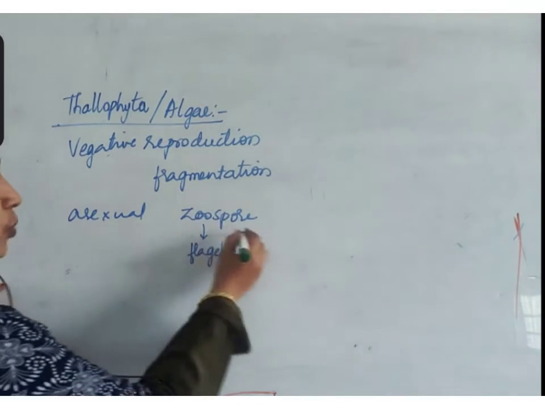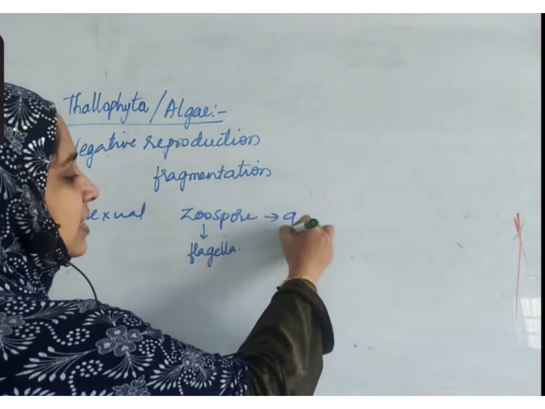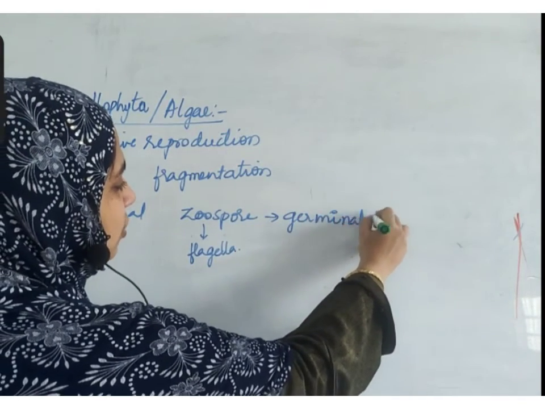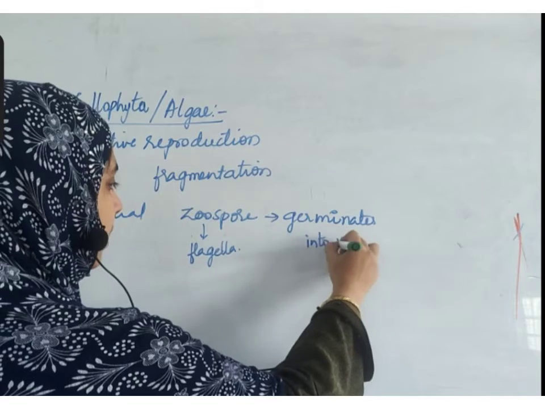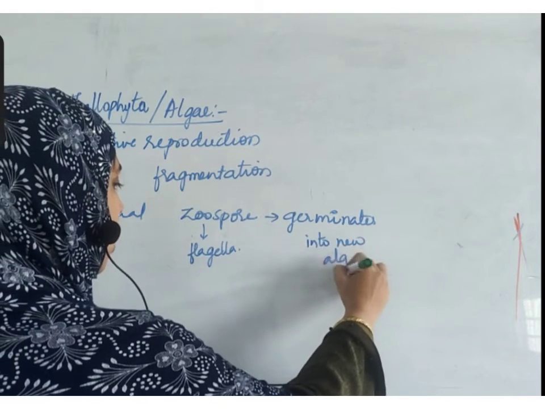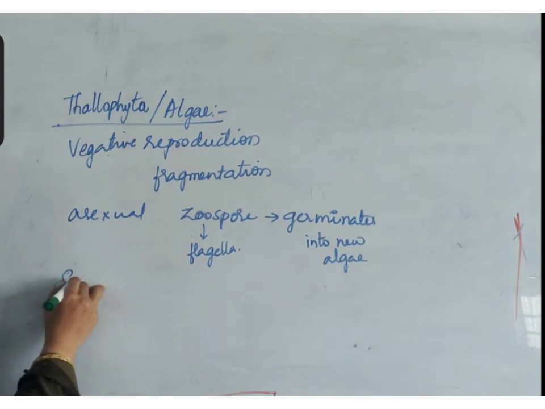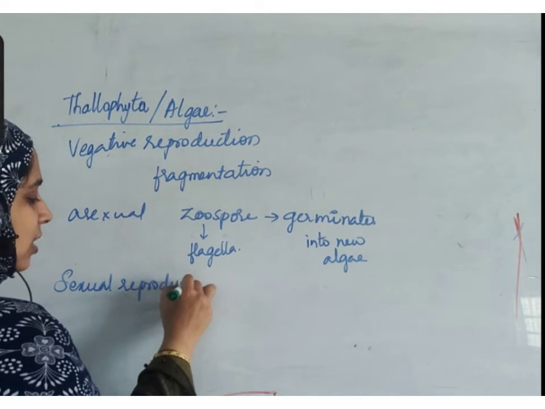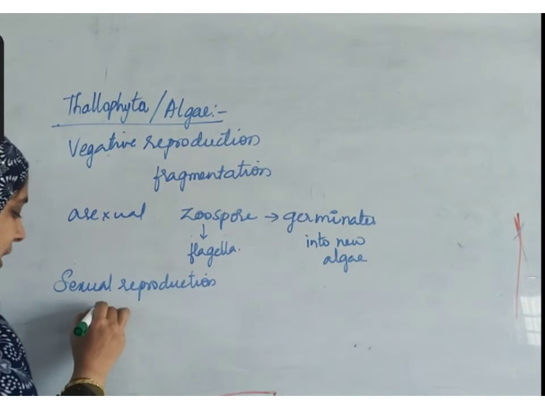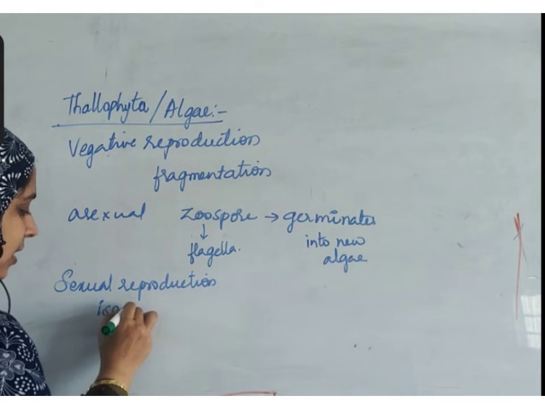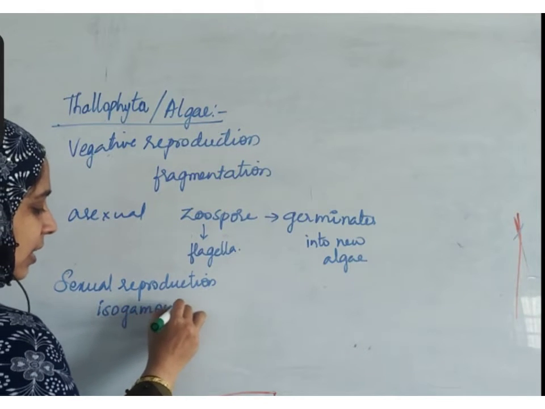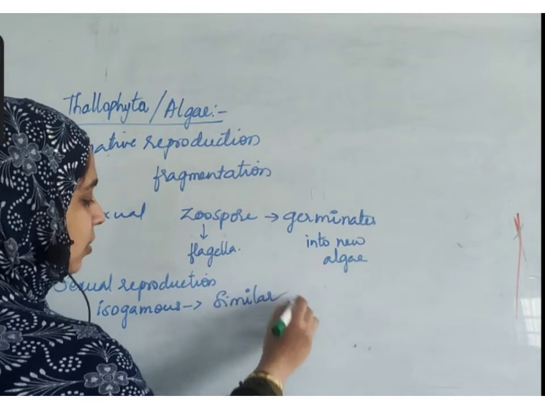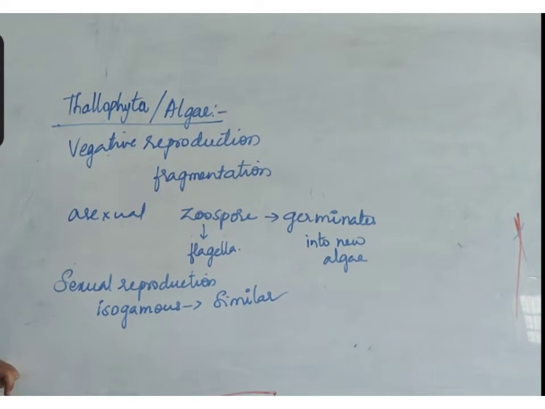So when a zoospore falls anywhere, it germinates into a new algae. Sexual reproduction occurs by isogamous gametes, that is, similar looking gametes.